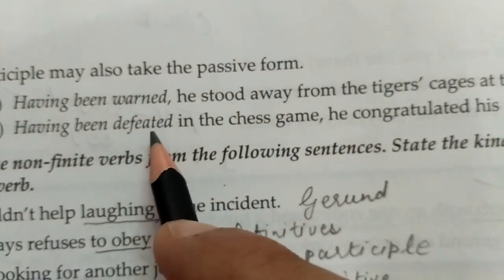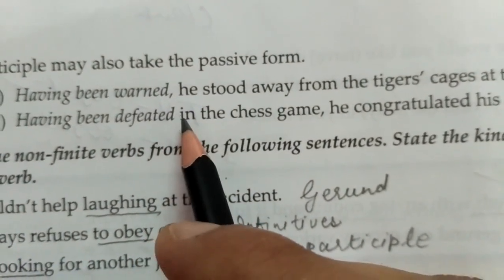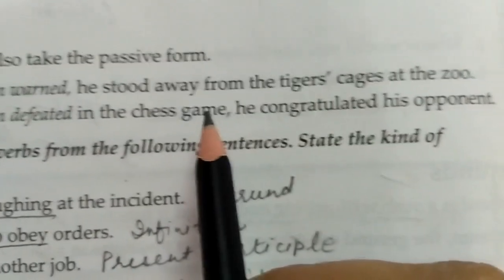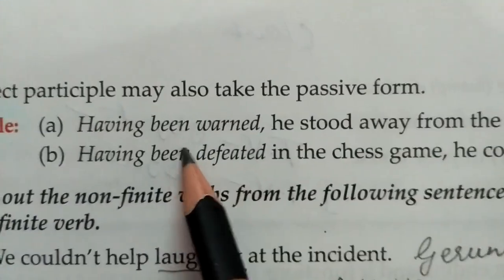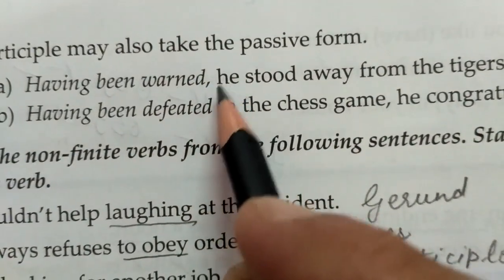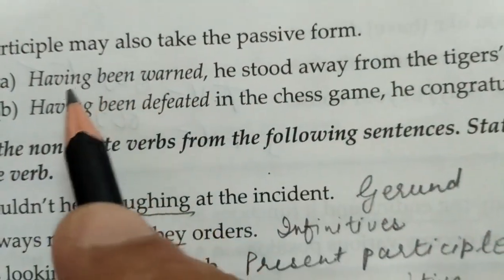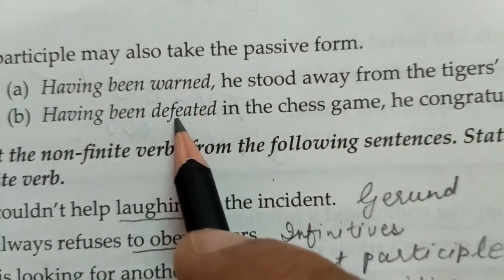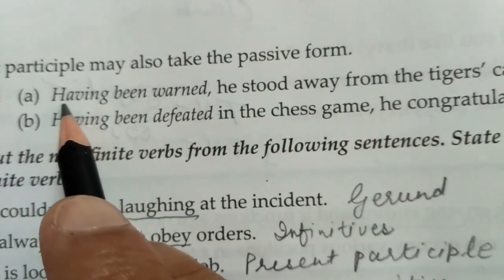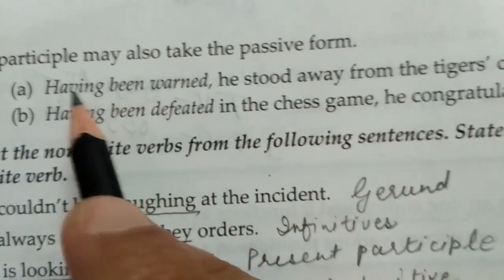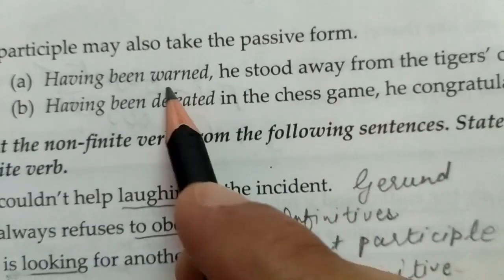Having been defeated by the opponent in the chess game, he congratulated his opponent. Like this you can make the sense. Just add an object from your side to check whether it is in passive form. If it is passive, then we write having been. Otherwise we just write having and the third form of the verb.